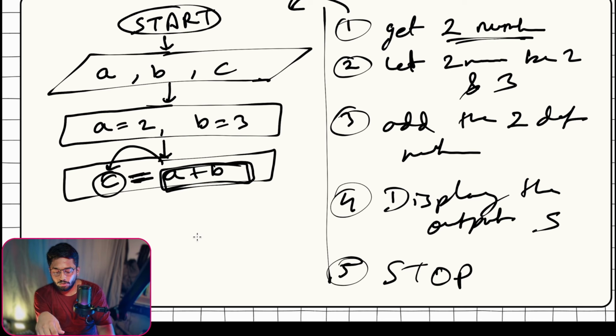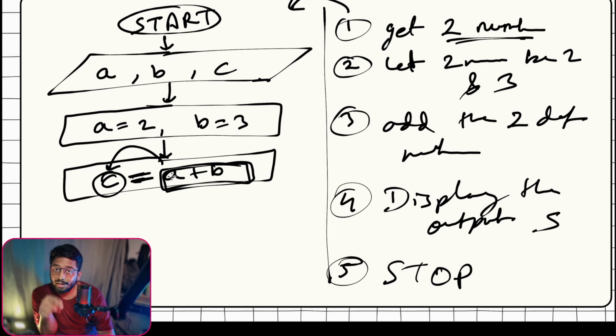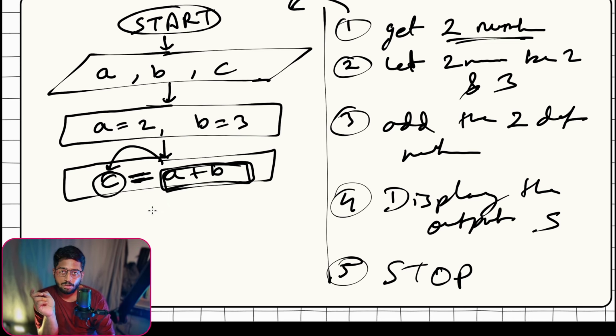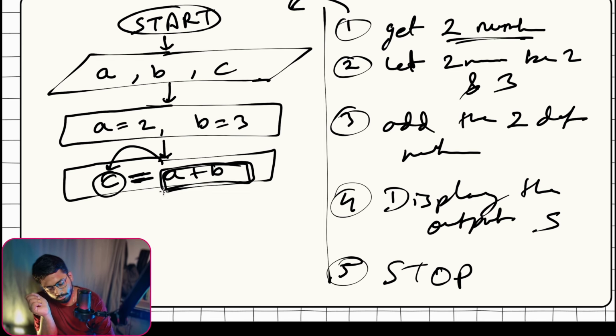It's not like the left side and right side are equal. We're not doing that here. We are storing the value from the right side into the left side. That's the reason we're using equal to over here. Now I know you might be like, what is this equal to? We are not kids anymore. I know you're not kids, but you're even worse than that. Why? We'll come to that. So just hold your horses.